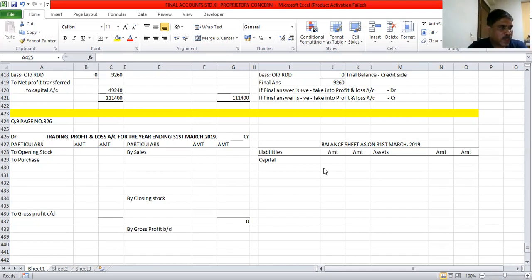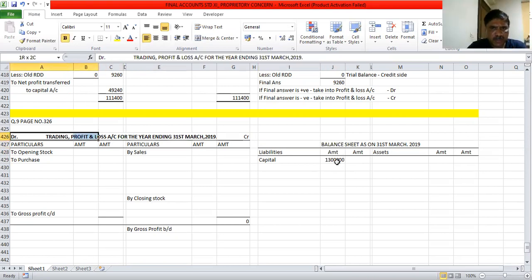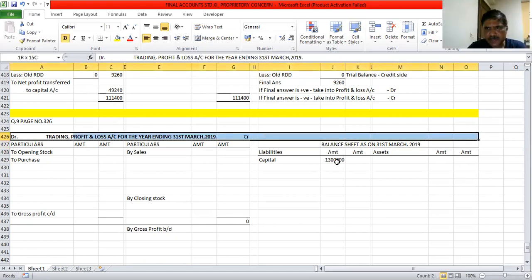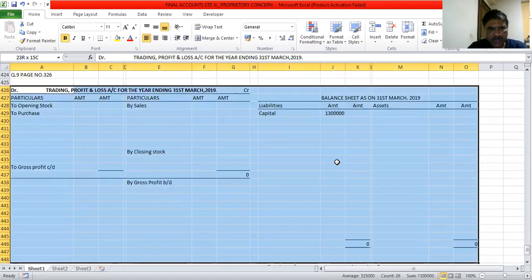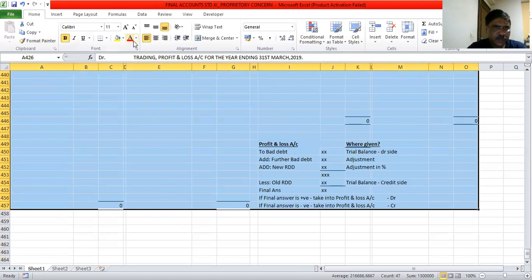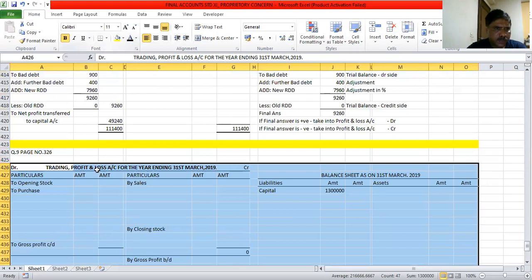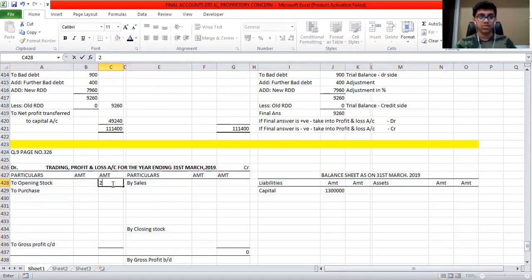So first of all, we will write the capital amount. Look at the capital amount that is given, 13 lakhs. Correct? Yes, sir. 13 lakhs. Now we will go through the debit side of the trial balance. Look at the debit side of the trial balance. What we have, that first item, is opening stock 2,40,000.